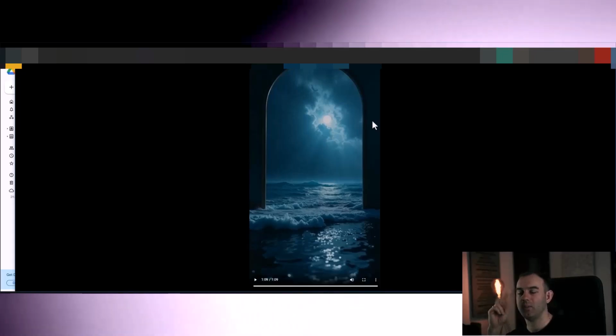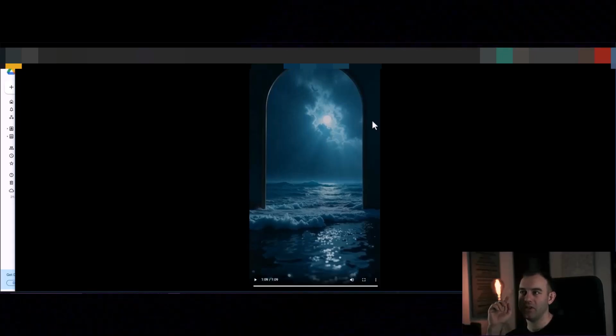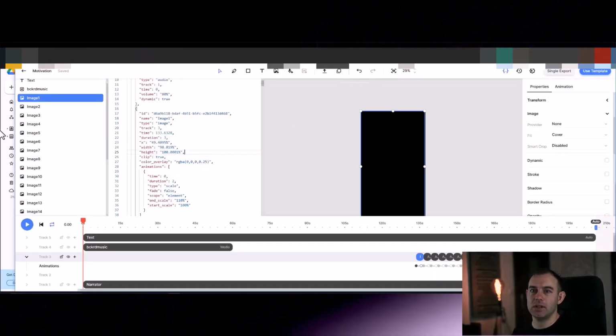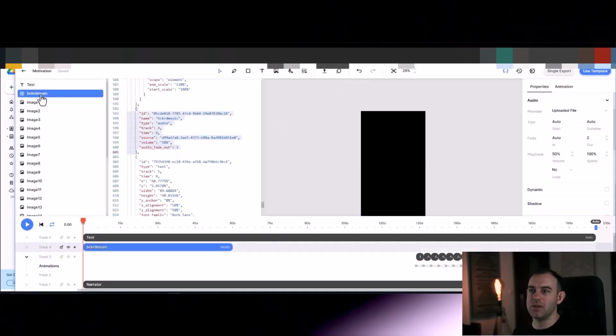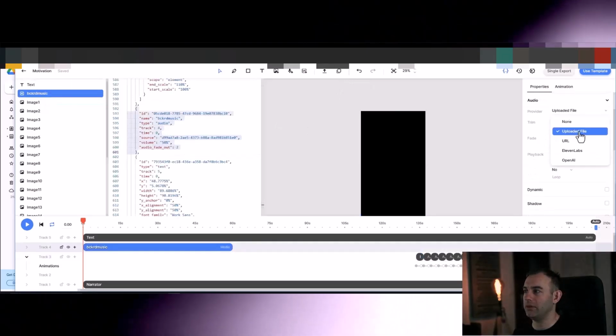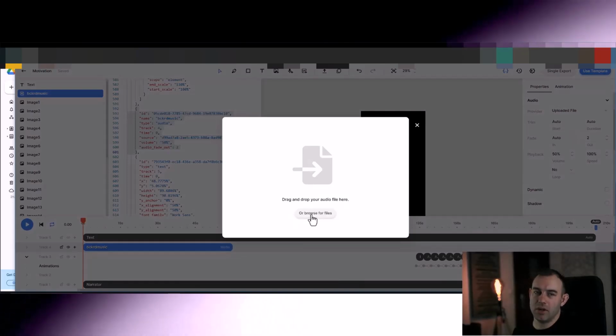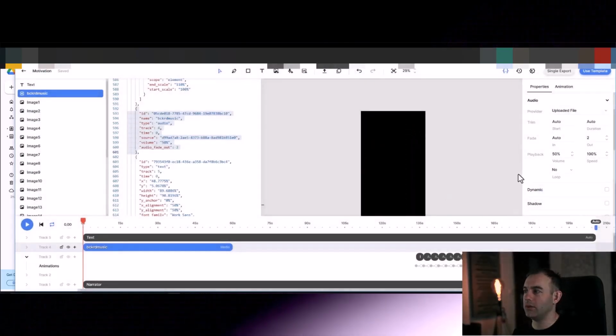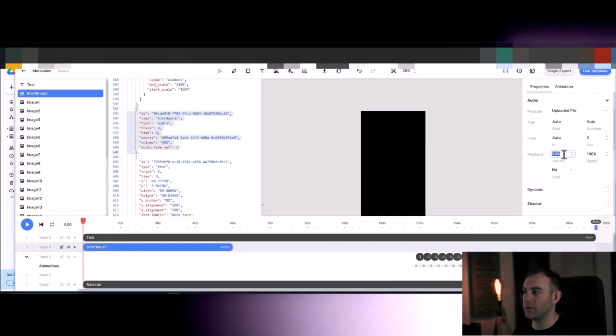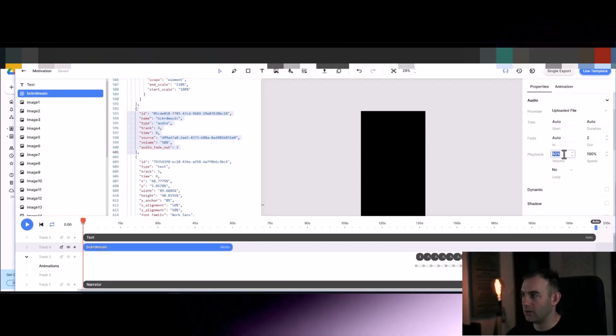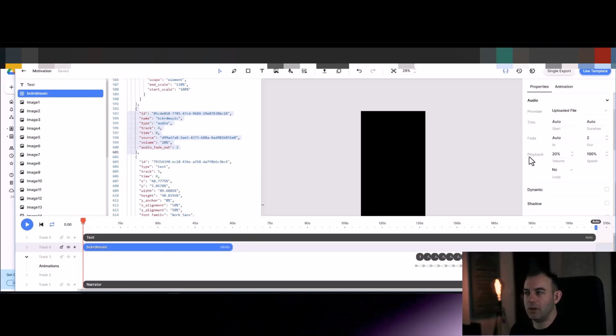Okay, so pretty good. 2 issues here. I think the music is too loud and it's too short, but that's not a problem. That's an easy fix. All you do is go to the background music placeholder and just upload a different track, which is what you would do anyway. And if you want to bring the volume down, mine was at 50%. Maybe we could just put it down to 20%. But what do you think about the images? I thought they were really cool.